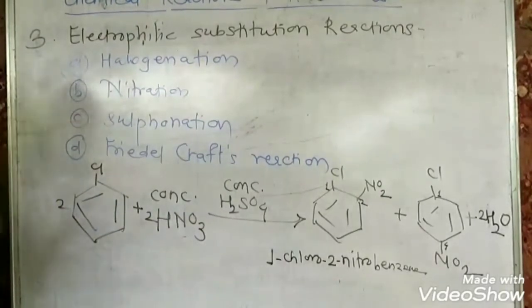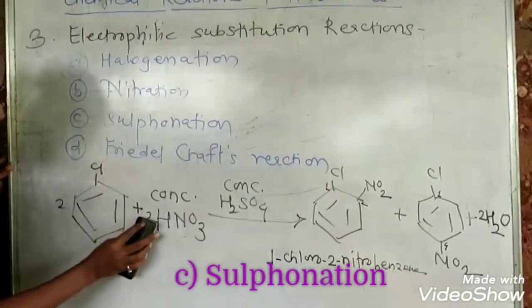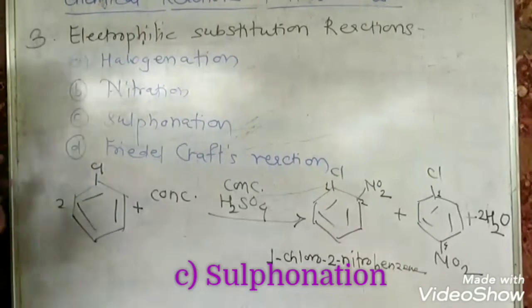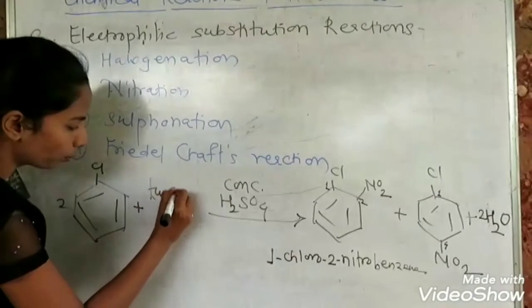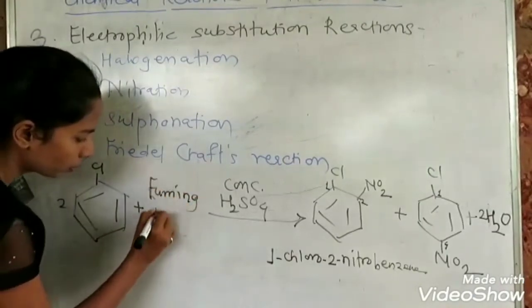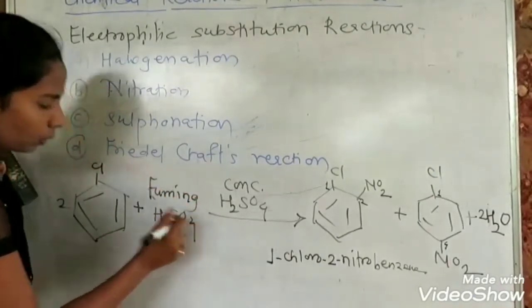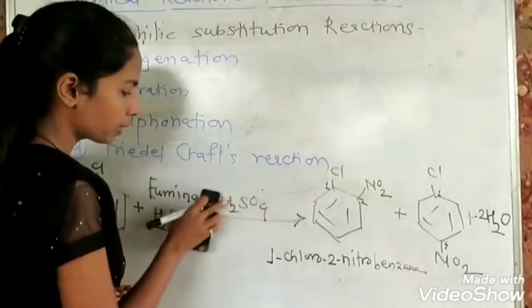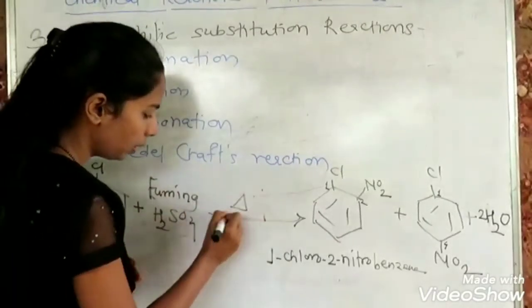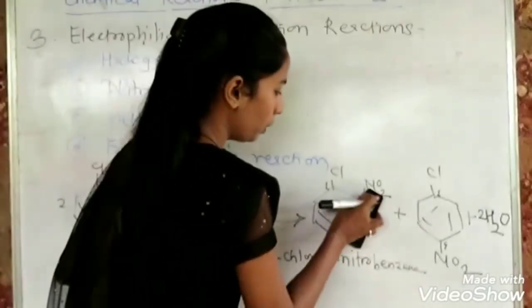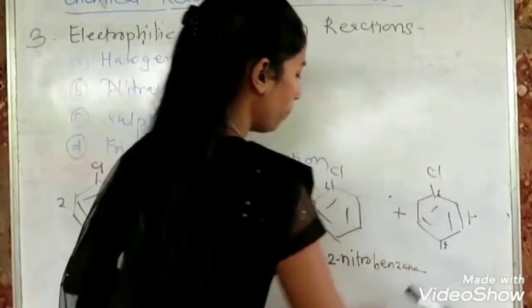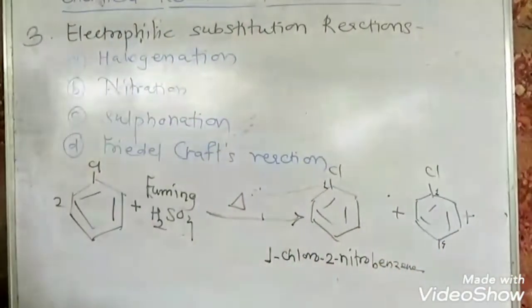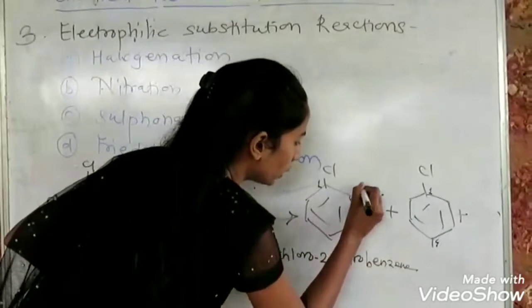The third reaction which is shown is sulfonation. Sulfonation is carried out in presence of fuming H2SO4, which itself acts as a catalyst, sulfuric acid. So in this particular reaction, ortho and para positions are substituted by the sulfonic acid group, which is SO3H.